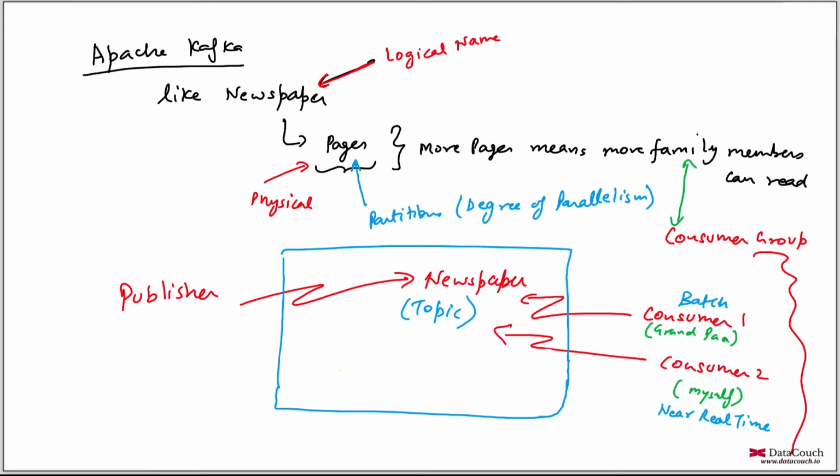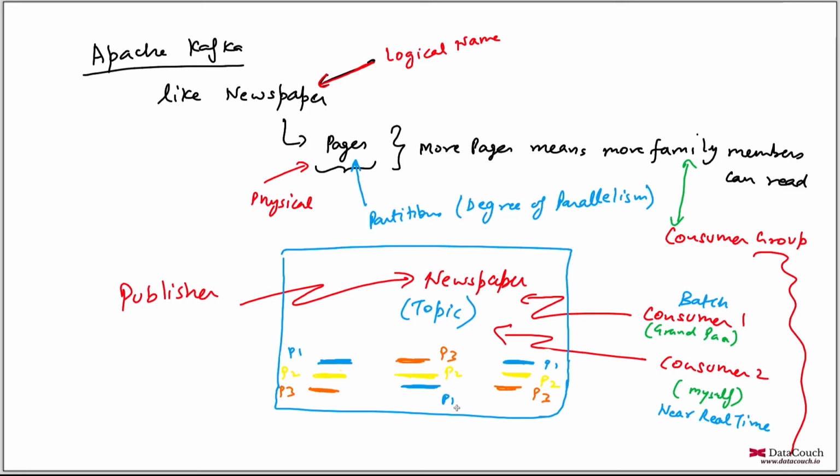In the Kafka cluster, we have multiple partitions. Let's say partition 1 is here in one machine. On another machine we also have partition 1, another copy, and this is partition 1, another copy. Let's say we have partition 2 here, maybe another copy of partition 2 somewhere here, and another copy here, and then we have partition 3, here, here, and here. So we have 3 copies of each partition across multiple machines in the cluster. These newspaper pages are replicated, duplicated, so that even if one machine goes down, we'll still have data for the same newspaper page.